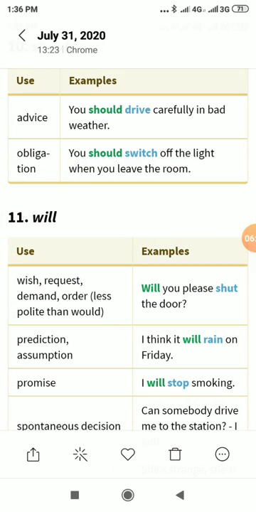Advice: you should drive carefully in bad weather. Obligation: you should switch off the light when you leave the room.